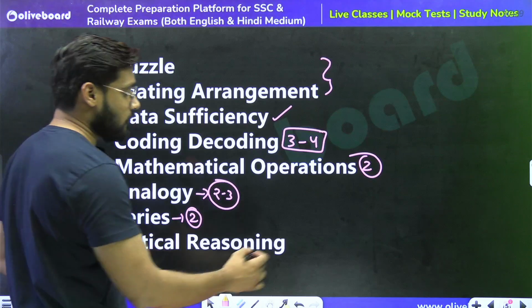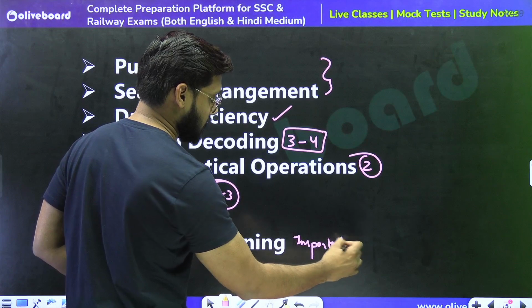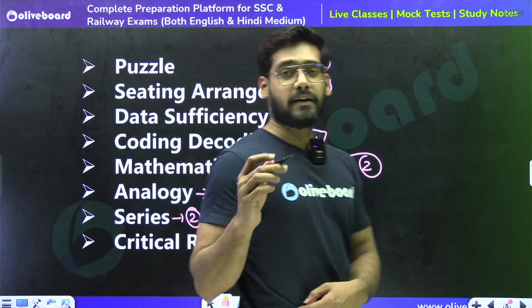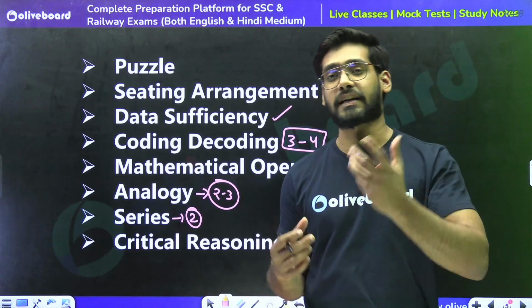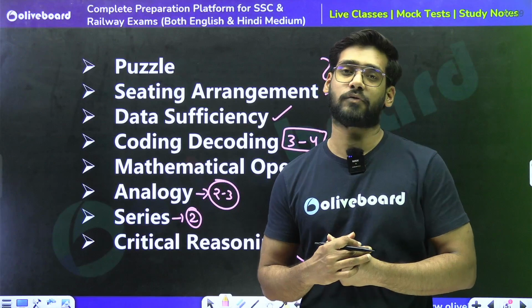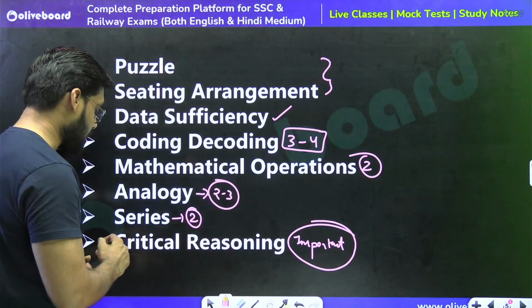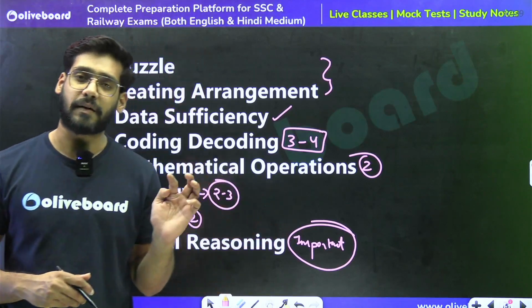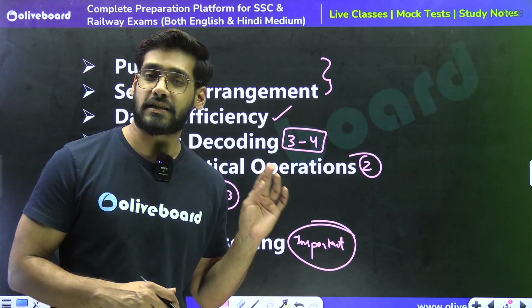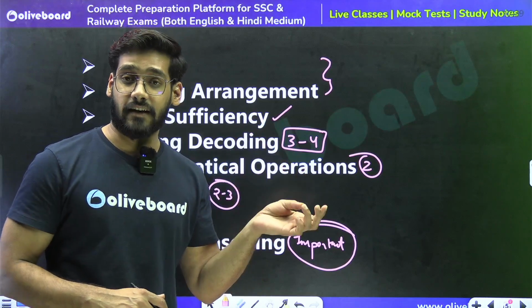Critical reasoning, the most important one. Most important segment for the CGL Tier 2. Critical reasoning holds a good weightage of 3 to 4 marks. Critical reasoning includes many chapters, that is course of action, statement argument, statement assumption, statement conclusion, statement inference, cause and effect, reasoning and assertion.